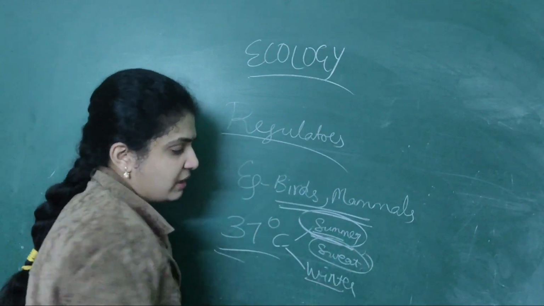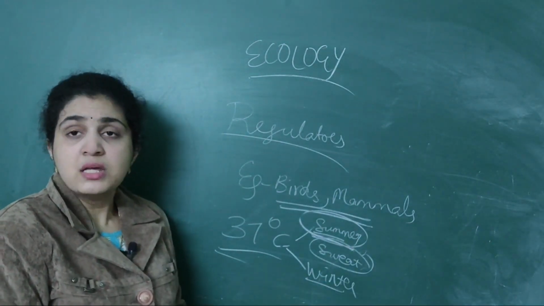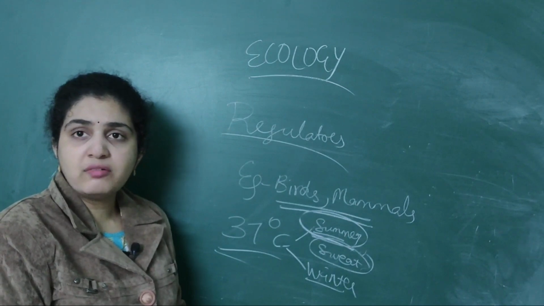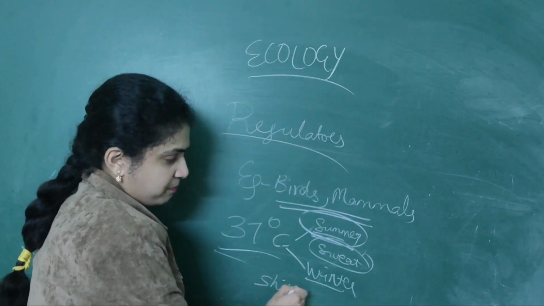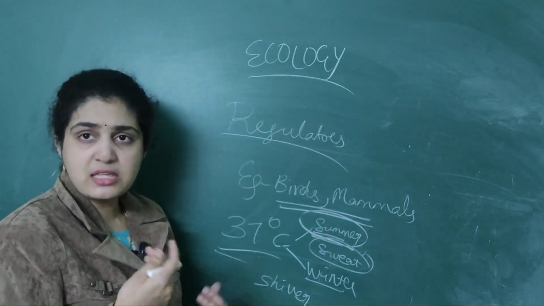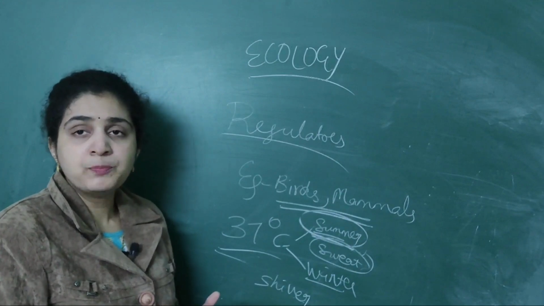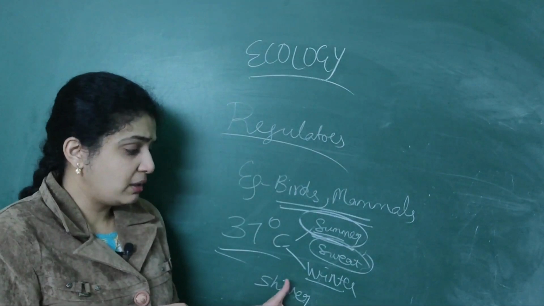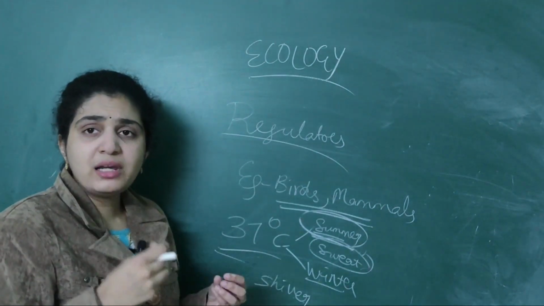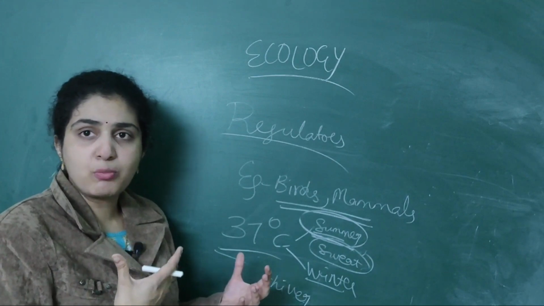When it comes to winter, the temperature will go to minus degrees Celsius also sometimes. So what will your body do? We will shiver basically. So shivering takes place. During summer, sweating takes place. During winter, shivering takes place. So what will happen due to shivering? Due to shivering of our body, we all will have so much heat loss from our body.